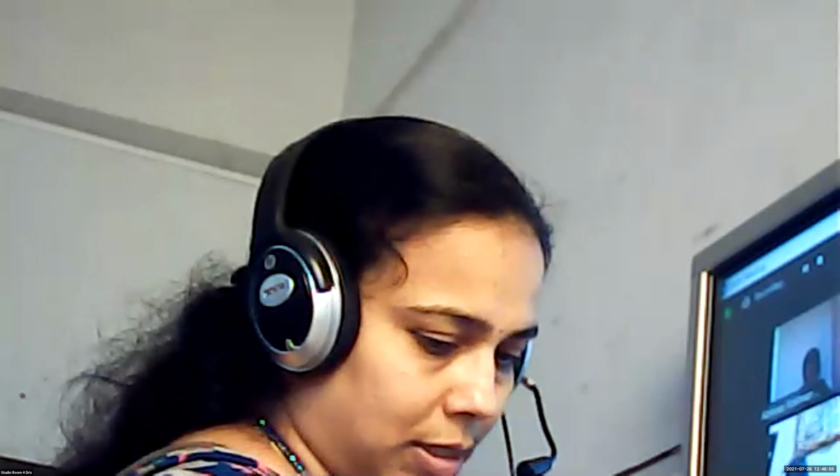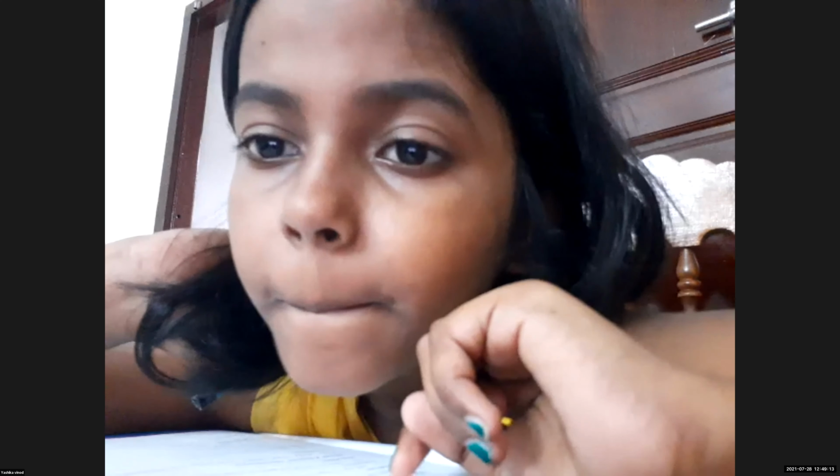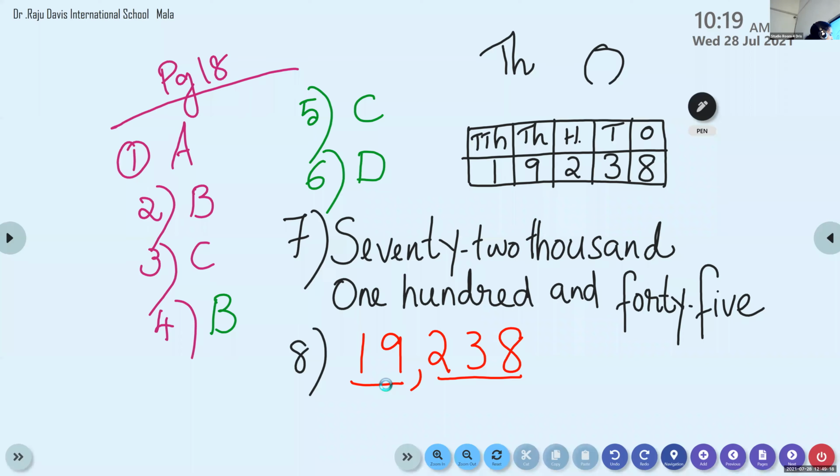This place value chart you can draw in the rough book. But here, is there any space? This is fill in the blanks. What do you have to write here? The number for 19,238. You have to write the number only in the workbook. Just to practice, I told you to draw this in the rough book. The place value chart: ones, tens, 100, 1,000, 10,000.